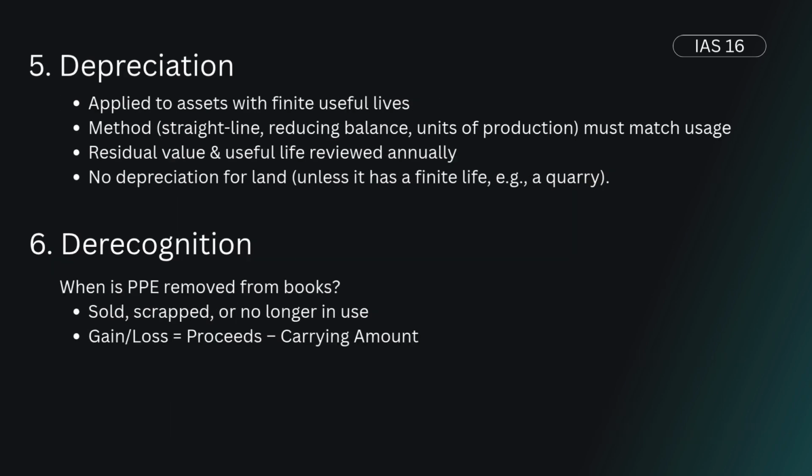Depreciation according to IAS 16. 1. Depreciation is required for assets with a finite useful life. 2. The depreciation method, like straight line, reducing balance, or units of production, should reflect the asset's consumption pattern. 3. Residual value and useful life must be reviewed periodically, and number 4, there is no depreciation for land, unless it has a finite life, like a quarry.